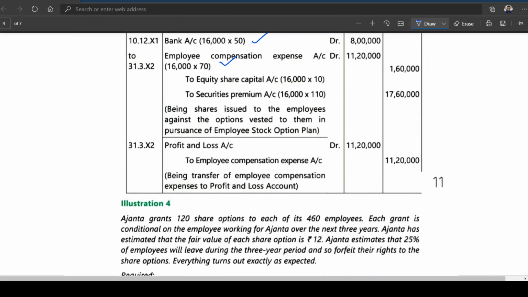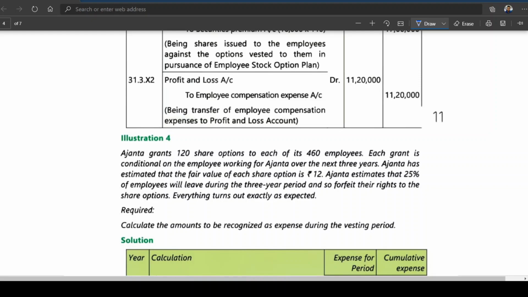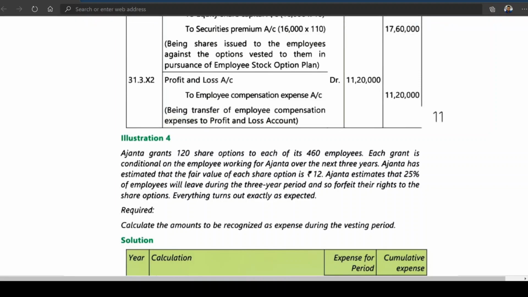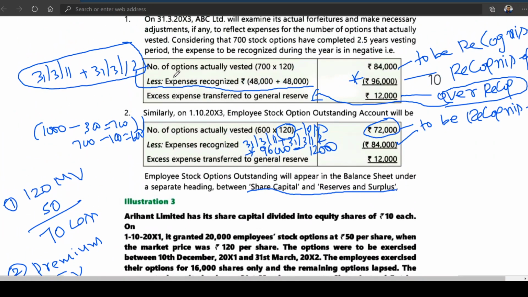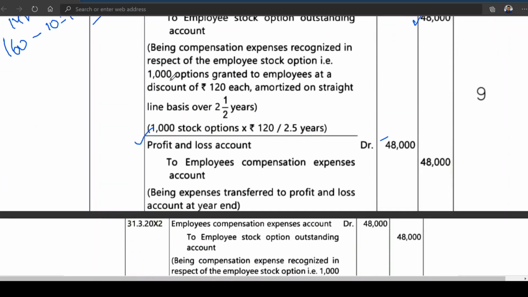Okay, so we can just go through this, then we'll start one more problem. Okay, now let us see illustration number 4. Ajanta grants 120 share options to each of, so we should see the entries now. Because I think you might have seen the entries for this. I've explained that. If you look at the entries part, which I think you have forgotten, sorry. First two entries are clear to you.